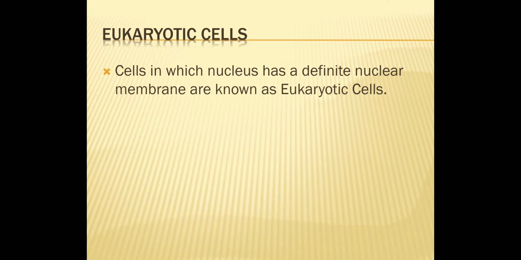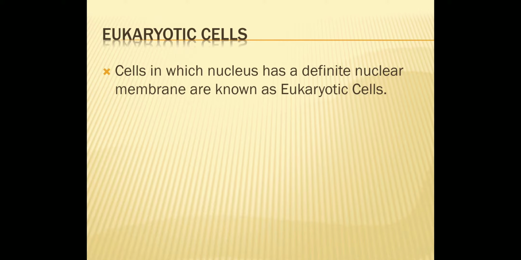Now if you want to define a eukaryotic cell, how will you define it? You can say cells in which the nucleus has a definite nuclear membrane are known as eukaryotic cell. And these cells contain membrane-bound cell organelles. We already had a detailed talk about membrane-bound cell organelles in our last lecture.